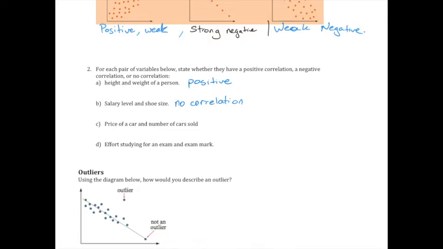Price of a car and the number of cars sold. So basically think of this. As the price gets bigger, less cars get sold probably. Again, not a perfect correlation, but generally I would say that. Because I think of the extreme. A $2 million car, I'm guessing not many of them are on the roads. You know what I mean? I'm guessing not many people buy them. So negative.